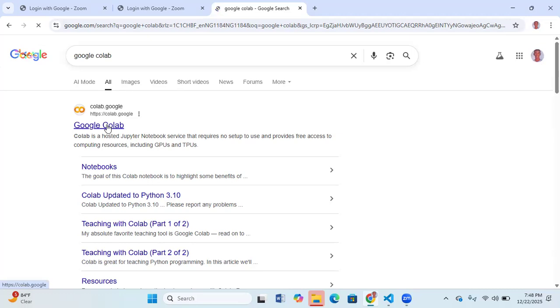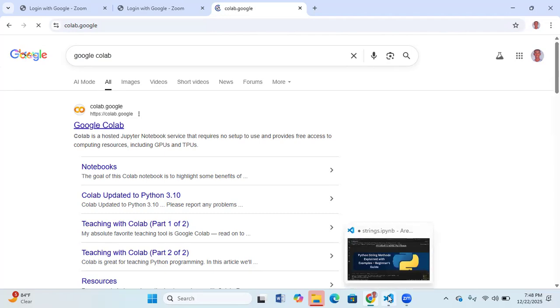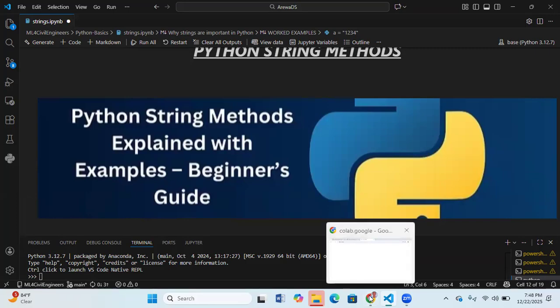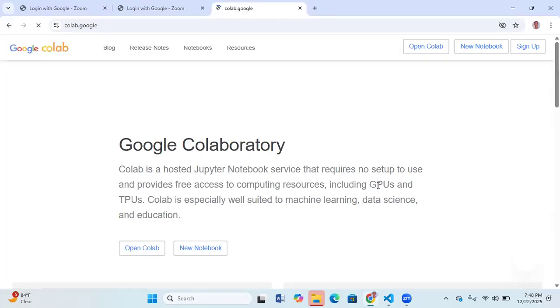Let me click on it. This Google Colab resembles our VS Code, and in Google Colab you don't need to make all this kind of installation, or install extensions and the core data science packages. They're already installed. The only thing you need is a proper internet connection. Let me create a new notebook.